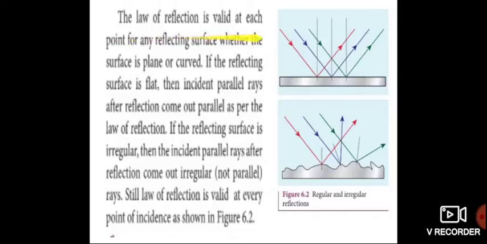The law of reflection is valid at each point for any reflecting surface, whether the surface is plane or curved. If the reflecting surface is flat, then the incident parallel rays come out parallel after reflection, as per the law of reflection.